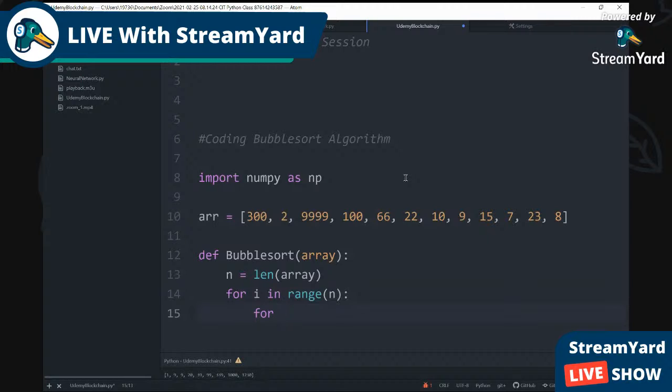So we're gonna create something for j this time in range, and then we're gonna put n, that represents the list. Then we're gonna put minus i, which is iterating through the list, and then we're gonna put 1. We're gonna put 1 because we want the values to only switch one time. So that's what we're gonna create.